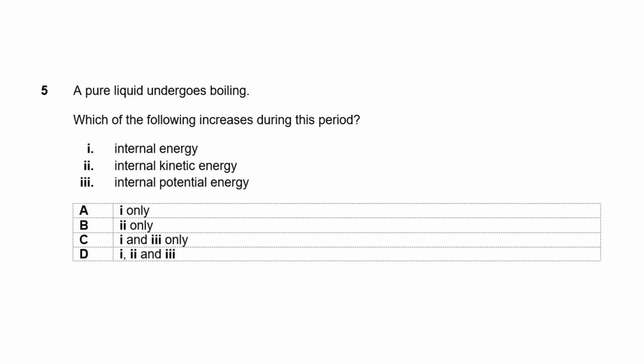Question 5. A pure liquid undergoes boiling. Which of the following increases during this period? The internal energy, the internal kinetic energy, or the internal potential energy? So it's good to remember that internal energy is actually made up of the kinetic energy and the potential energy of all the particles. So when you have a pure liquid undergoing boiling, what is happening here? This is a change of state.